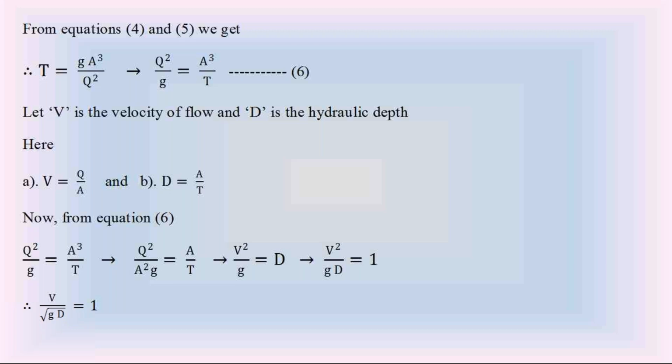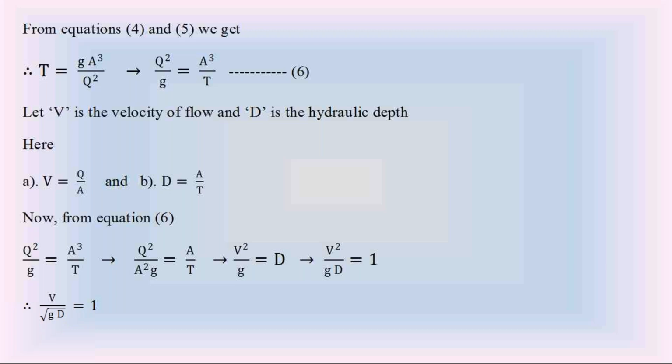But in open channel water flow, V by root ZD is the Froude number Fr. V divided by root ZD is the inertia force divided by gravity force, and that is called the Froude number.